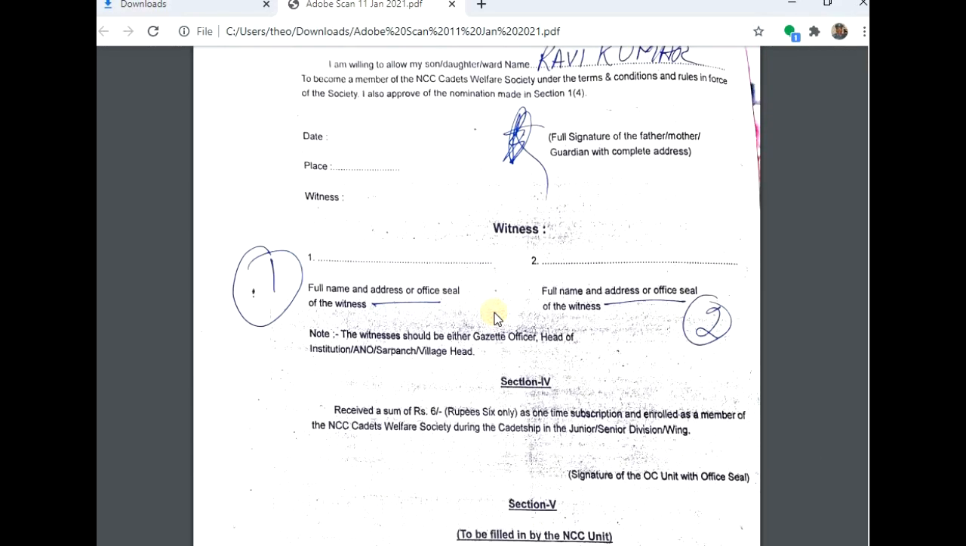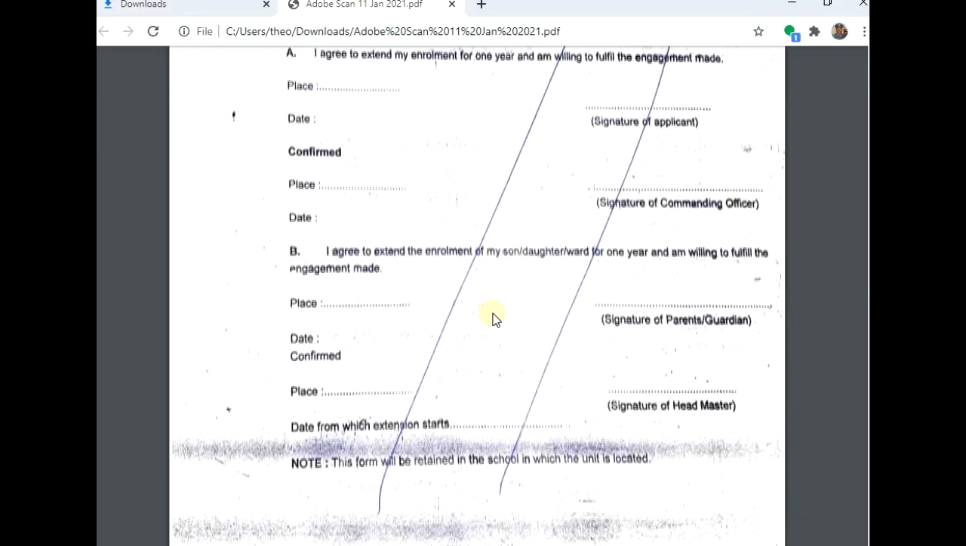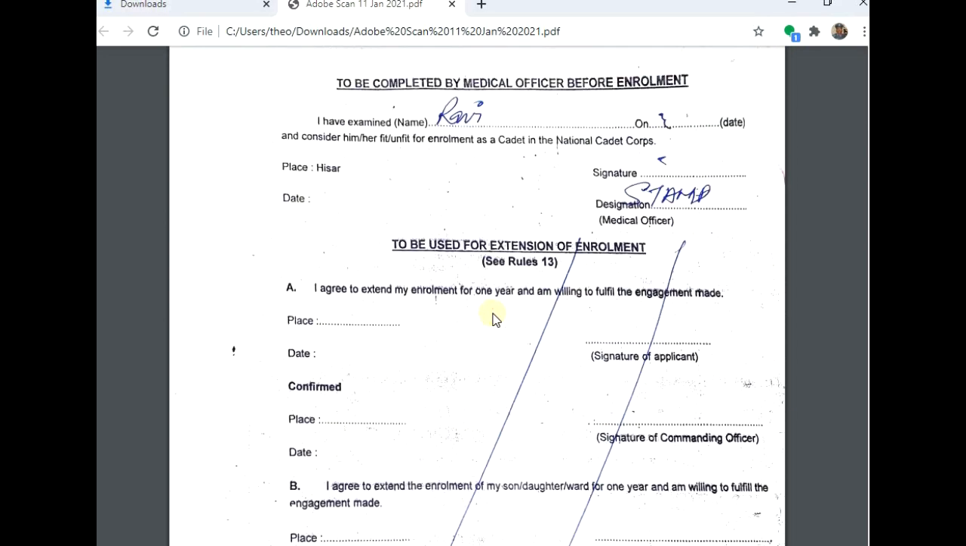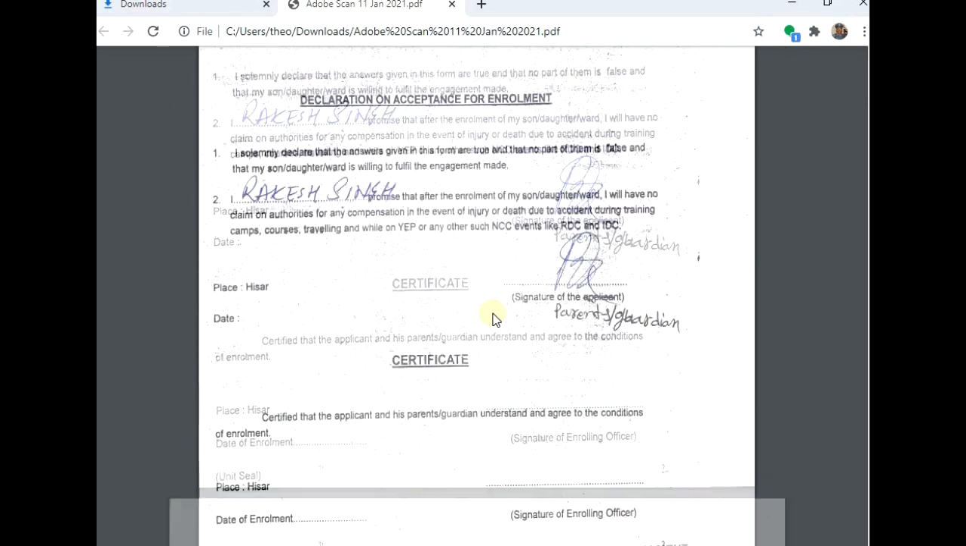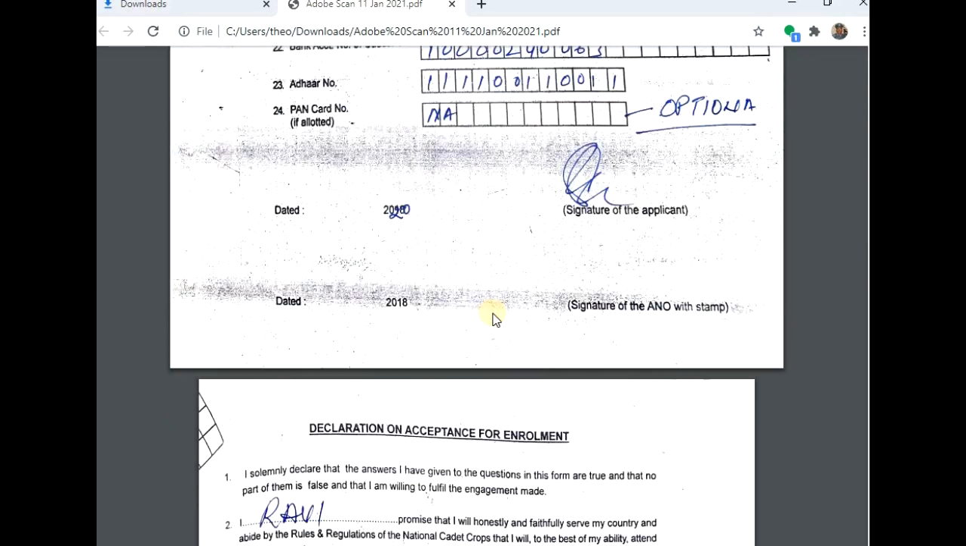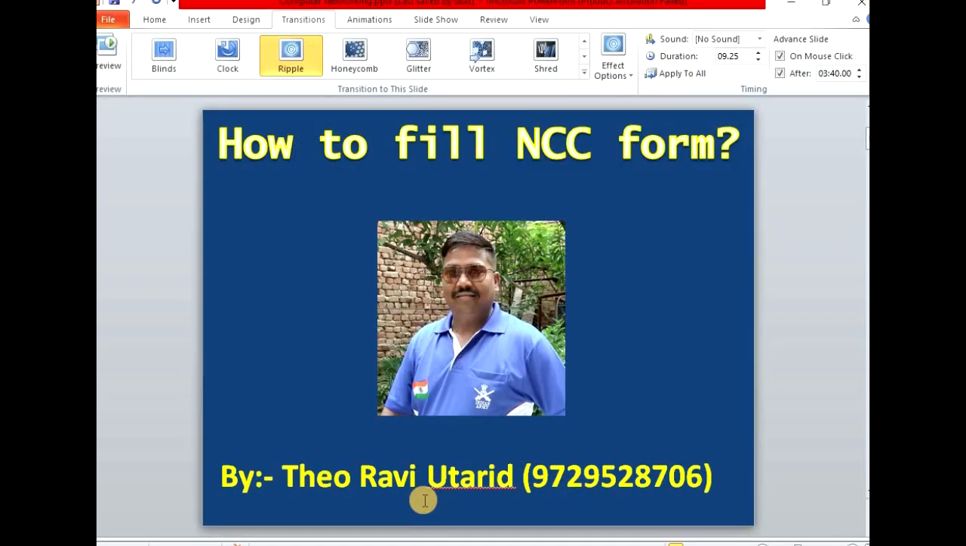So students, I hope you are able to understand how to fill the form. Students, please learn how to fill it and don't make any correction or cutting in the form. So students, I hope you are able to understand how to fill the NCC form for JD, JW. Keep yourself safe. Jai Hind, Jai Bharat.